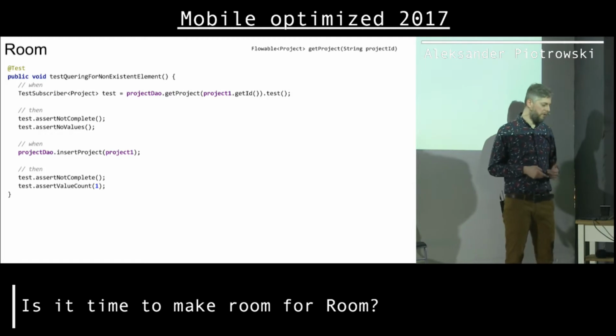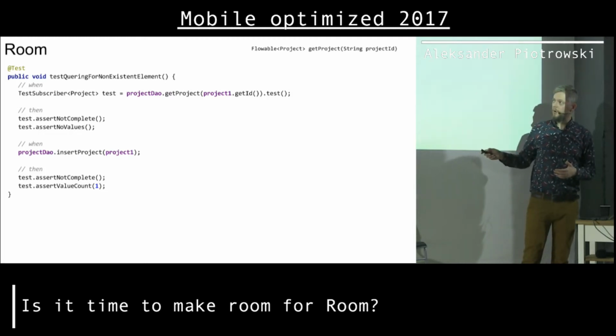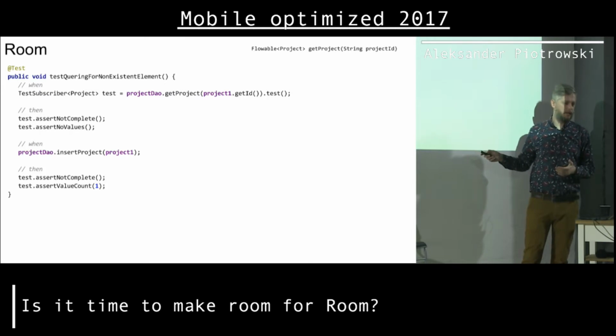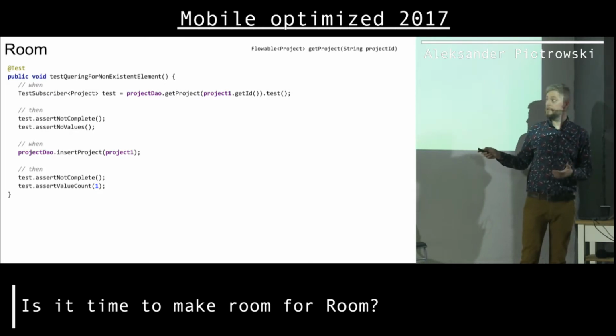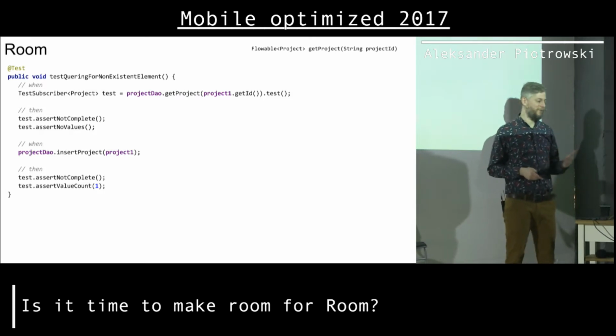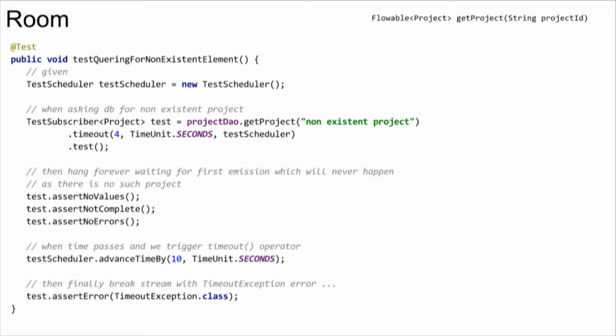But what's going to happen when we query for non-existent object? As you can see, we don't complete, we don't get any value, we just basically hang forever waiting for new data to arrive in database, which is, I would say, kind of confusing. So it's not easy to use Room when you query for non-existent data. So the only solution I found is basically to add a timeout, which is kind of not nice.